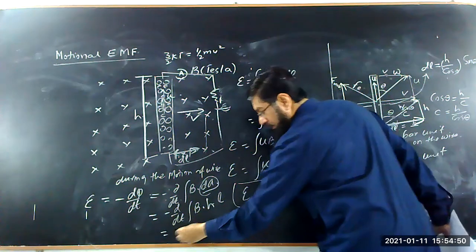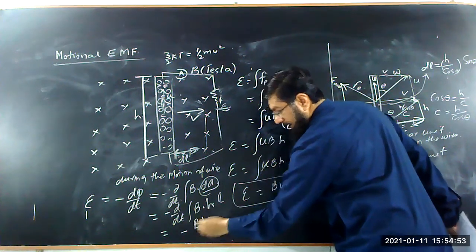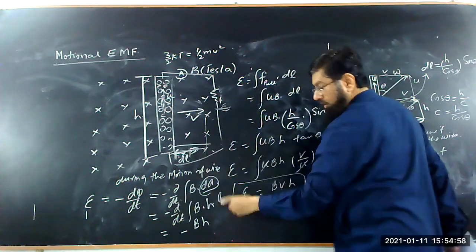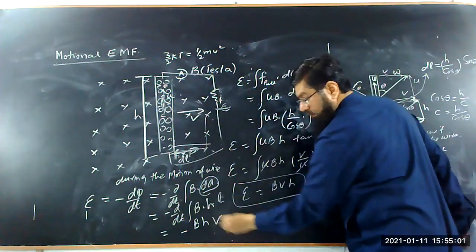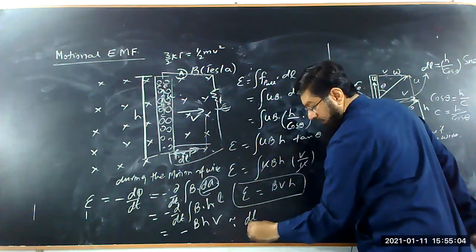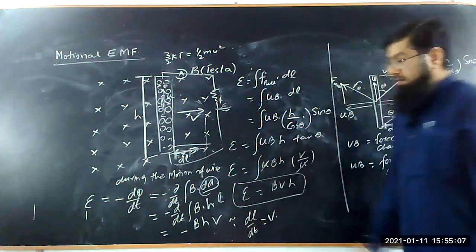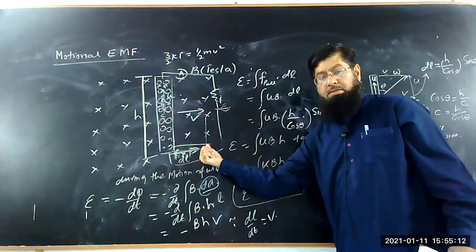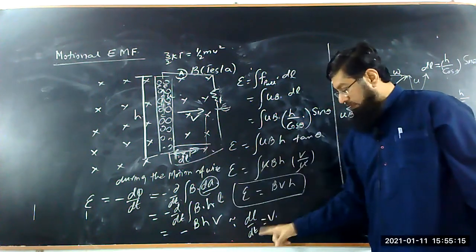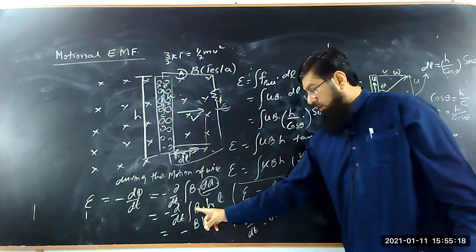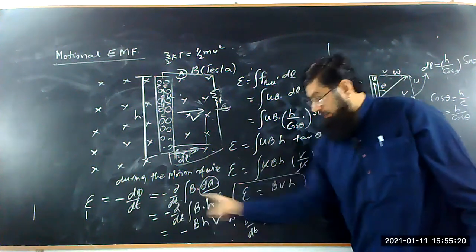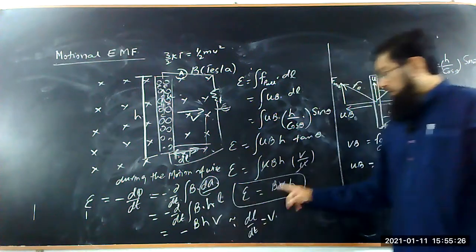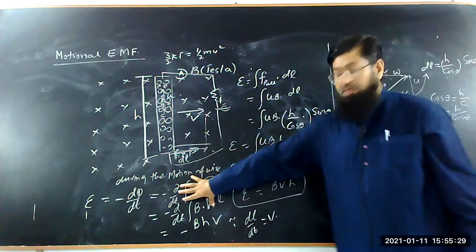So here minus B, H; B is a constant, H is the length, which is constant, and l varies. So dl over dt is the velocity V, because the change in distance l per unit time is known as the velocity of the wire. So BH dl over dt is equal to BHV, or BVH, which is the same thing. This is what we obtained through the flux.